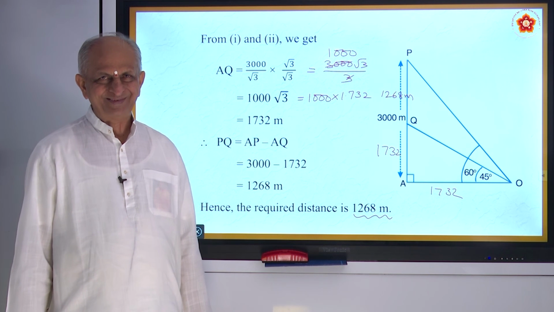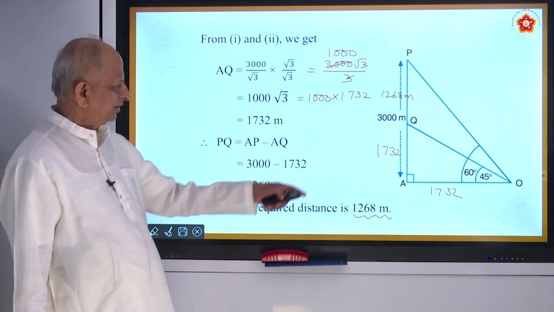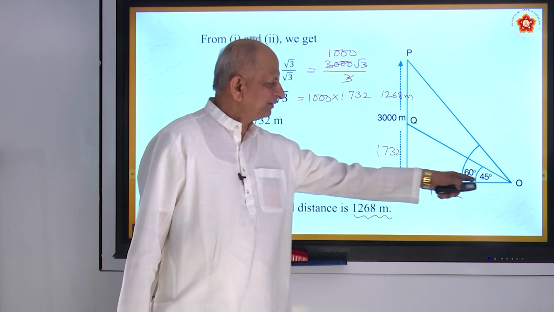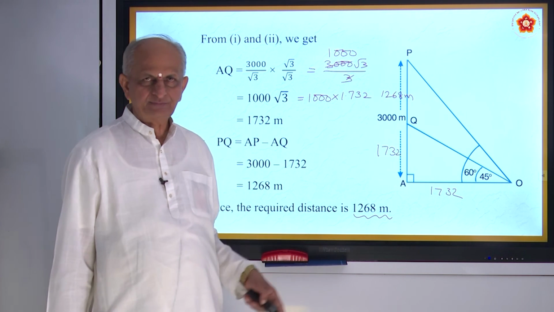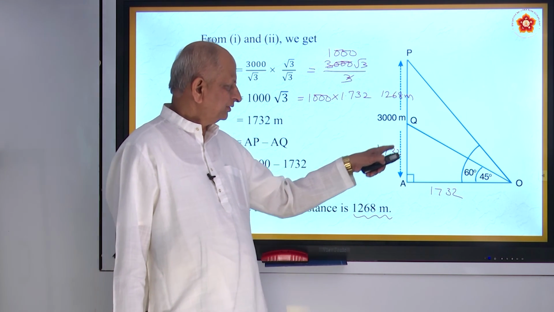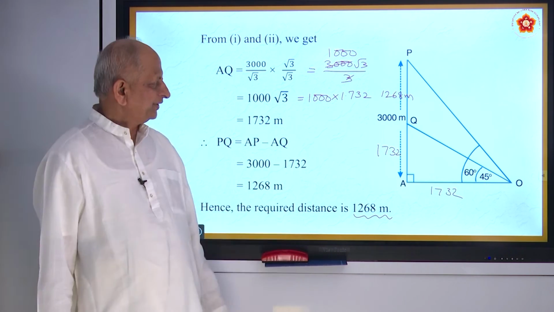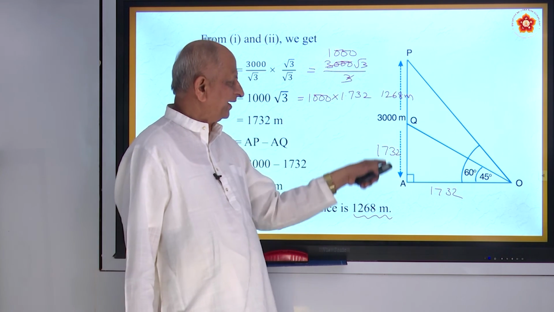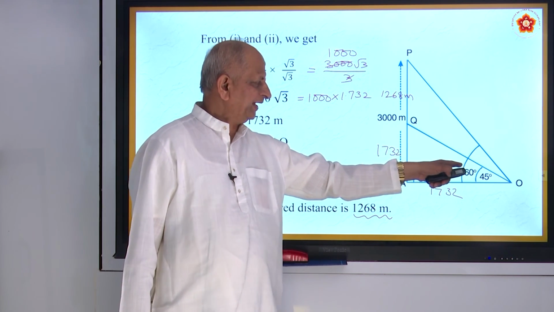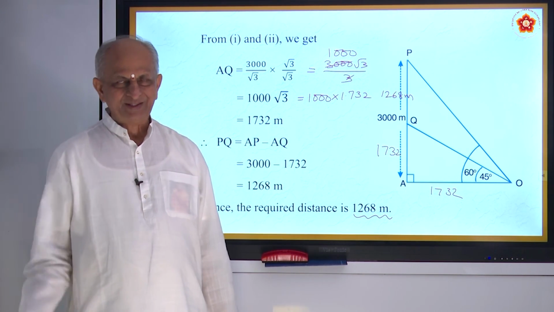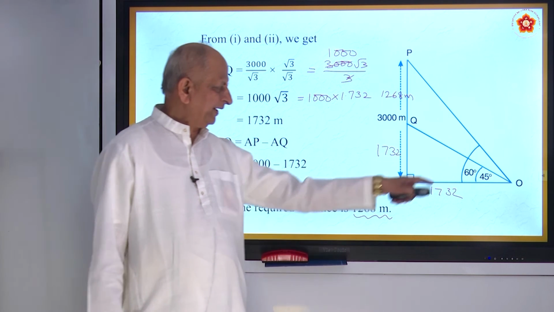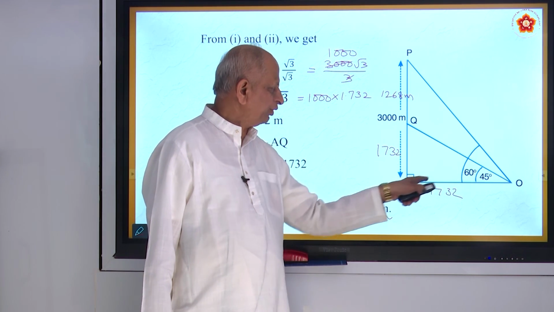Understood? So how did you do it? First you take this triangle, use the tangent relation. Then you got AQ is equal to AO. Second, we took the bigger triangle. Tan 60 we used, and in that we made use of the result AO is equal to AQ.